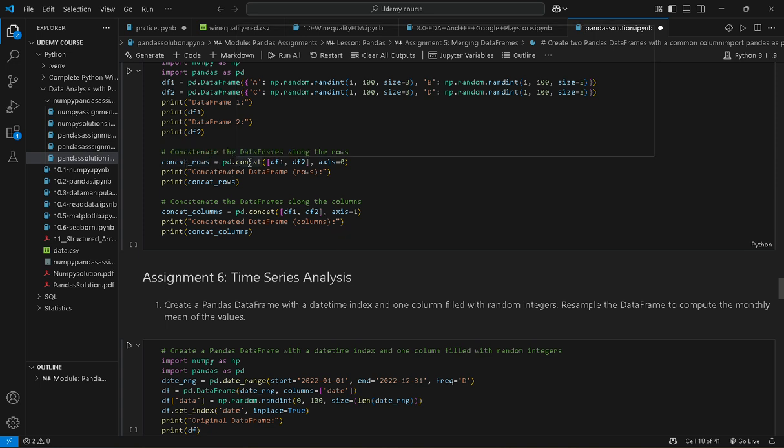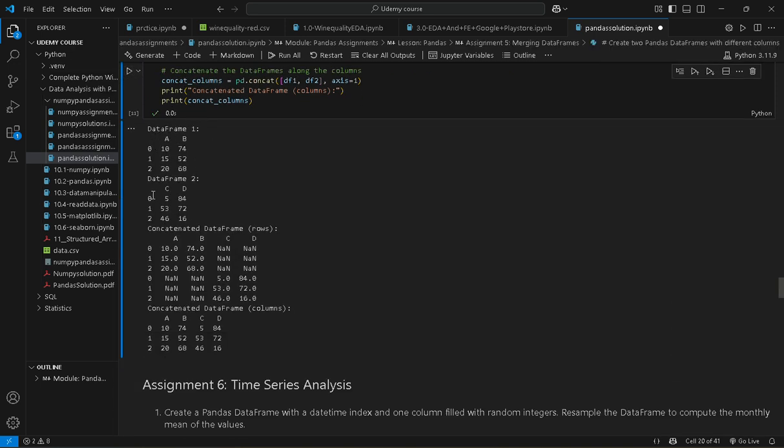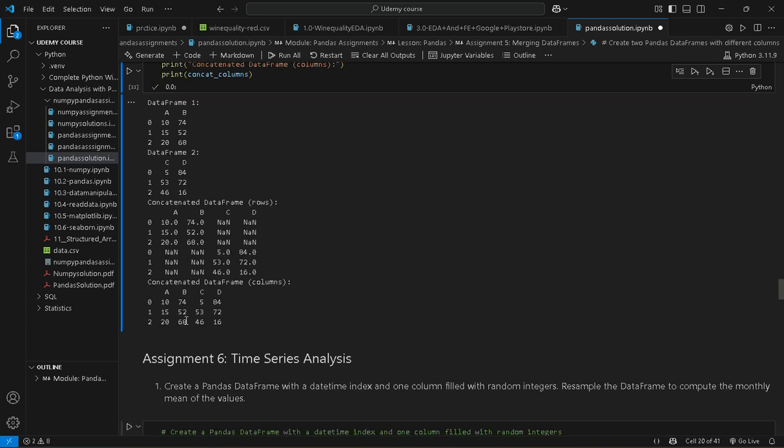So we use the pd.concat function, df1 comma df2. Along the rows, we always use axis equal to 0, and to concatenate the data frames along the columns, we use the pd.concat function, df1 comma df2, with axis equal to 1. So we run this. Okay, this is our data frame 1, data frame 2, and concatenating along rows, this is our row answer, and concatenating along the columns, this is our column answer.